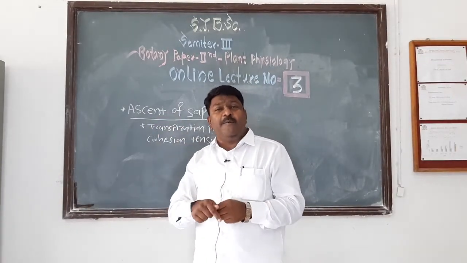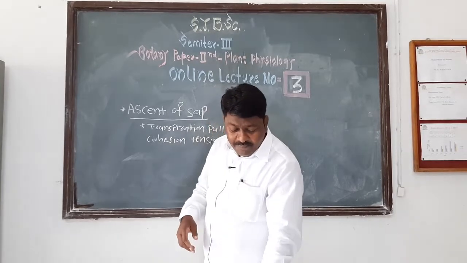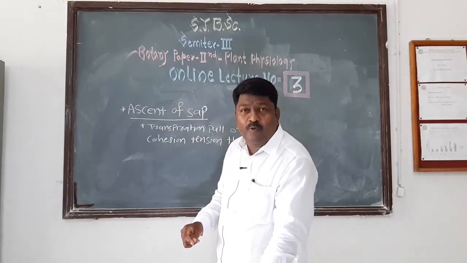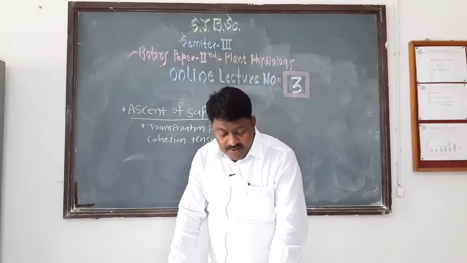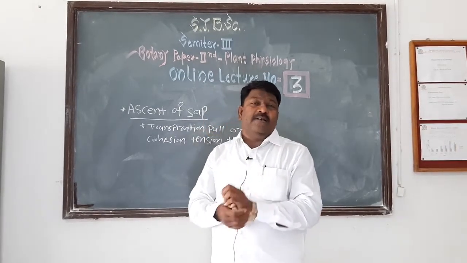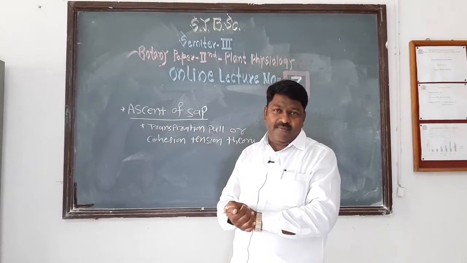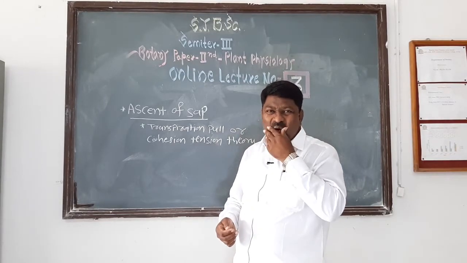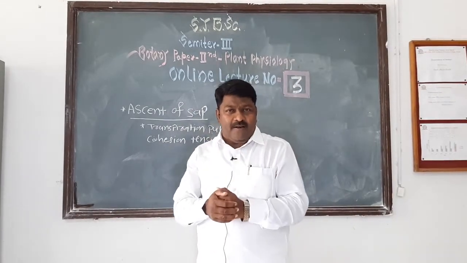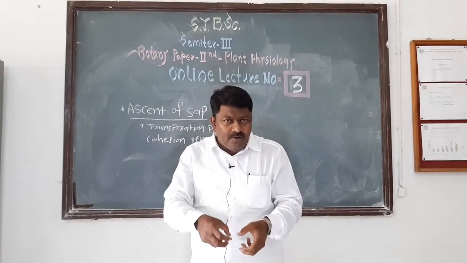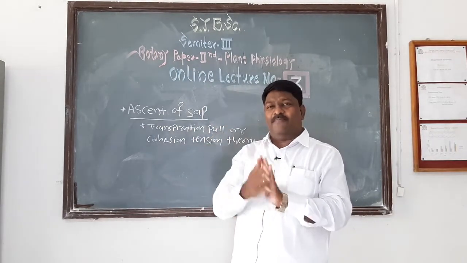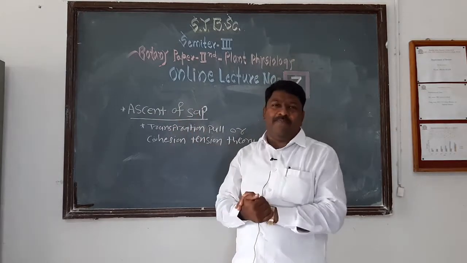Then we discuss the scientific definition of ascent of sap. The upliftment of water and minerals from root to shoot of the plant is called ascent of sap. The scientific definition of ascent of sap is that the upliftment of water and minerals from root to shoot of the plant is called ascent of sap. This is about ascent of sap.